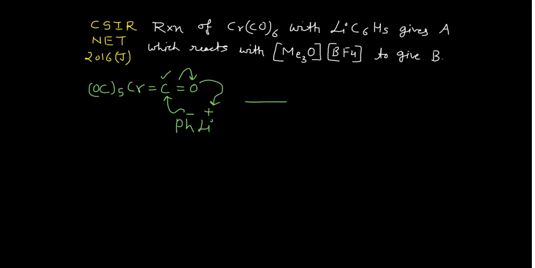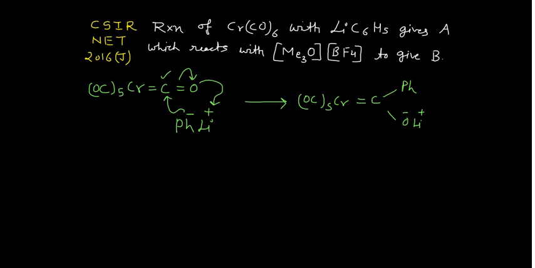So what will it result? It will result in CO 5 times along with the chromium, right? Double bond carbon, it is having phenyl over there, this carbon, right? And along with the carbon, it is also having the OLi bond. So lithium positive and this negative. Okay, I hope this is quite clear to you.